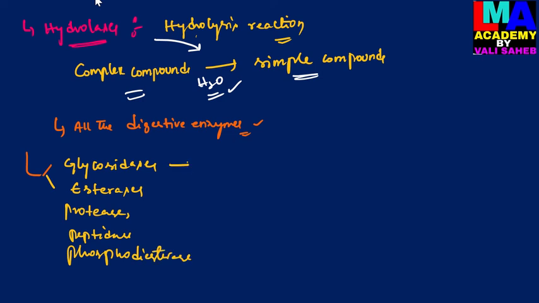So here the glycosidases are involved in the breakdown of glycosidic bonds in the substrate molecule, the glycosidic bonds which are present in carbohydrates. So the large complex molecules of carbohydrates, the polysaccharides, are broken down into simple molecules by the enzymes glycosidases.